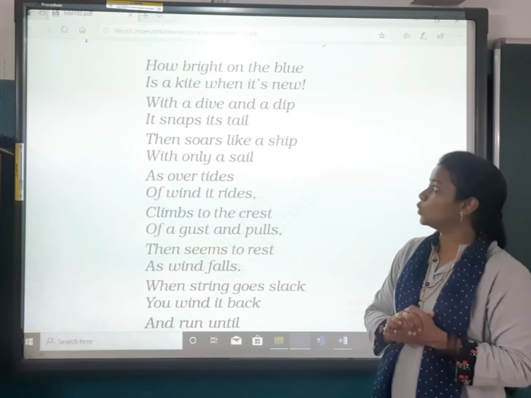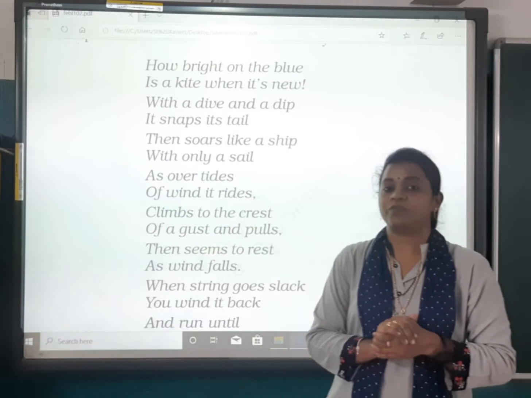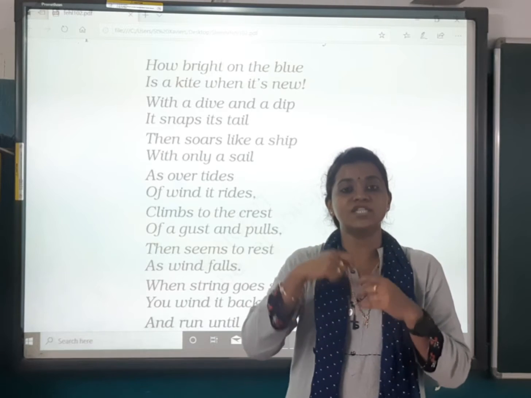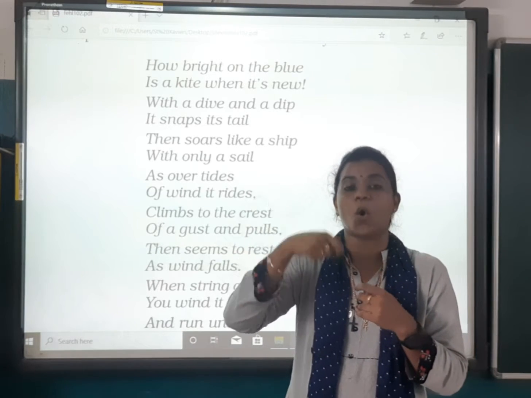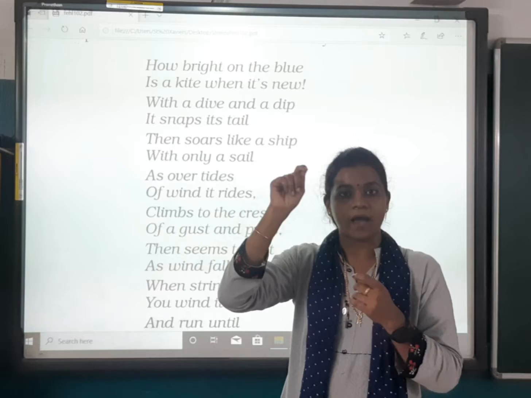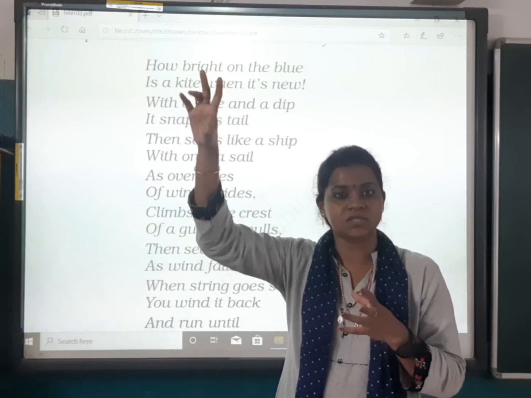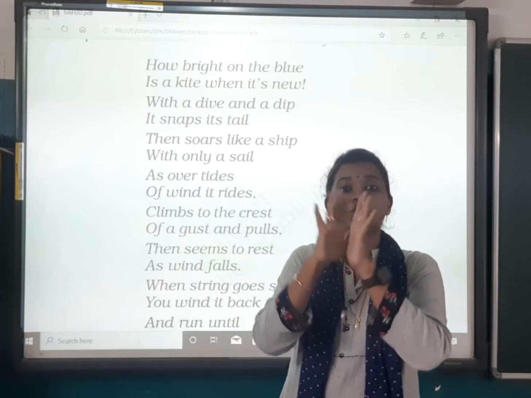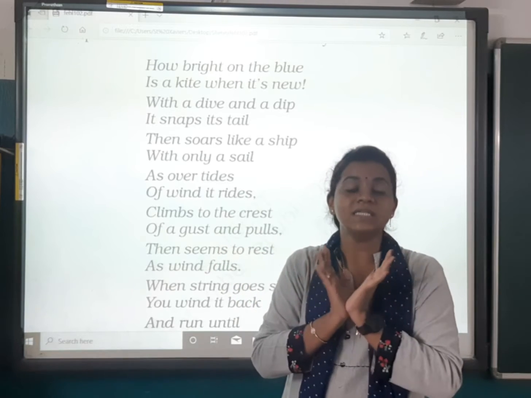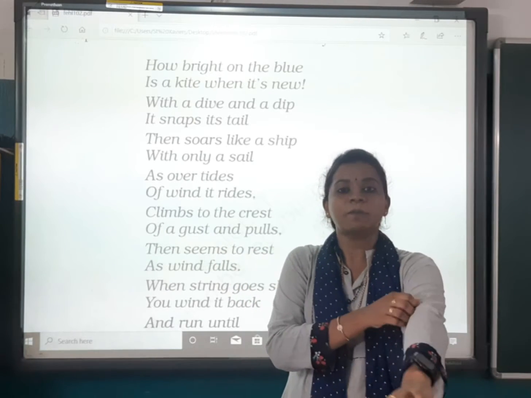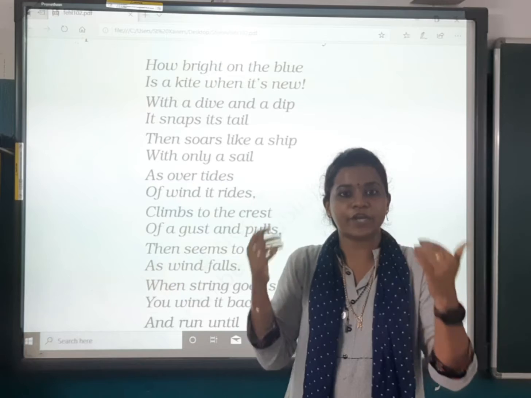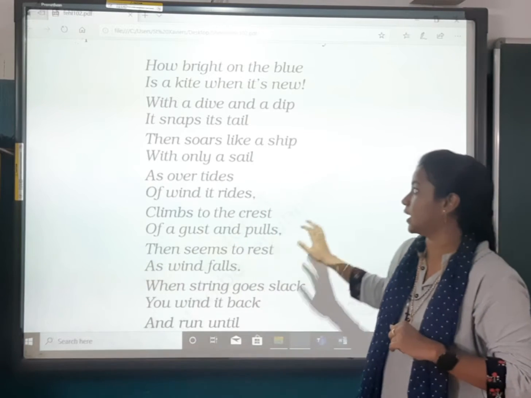How bright on the blue is a kite when it's new? Means when the new kite is flying in the sky. When it blows to the sky, it feels so blue when it is new. जब नया होता है तब kite को देखने में और भी fresh और बहुत अच्छा लगता है.